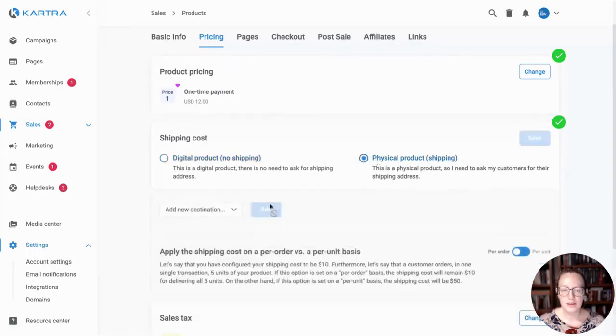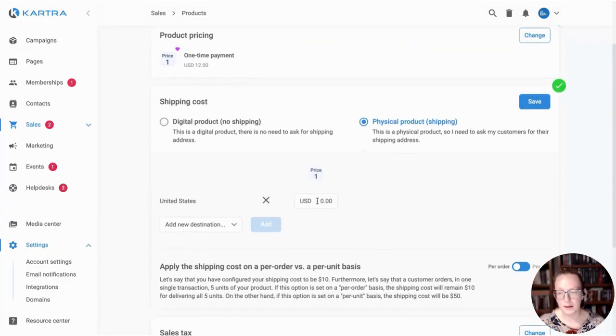So shipping cost, I am going to charge shipping here because I am selling a physical product. So I'm going to do a flat rate, and you'll see again here it says price point 1. And the reason for that is if you had multiple price points, you would see additional fields here where you could choose to set different shipping amounts depending on the price point.